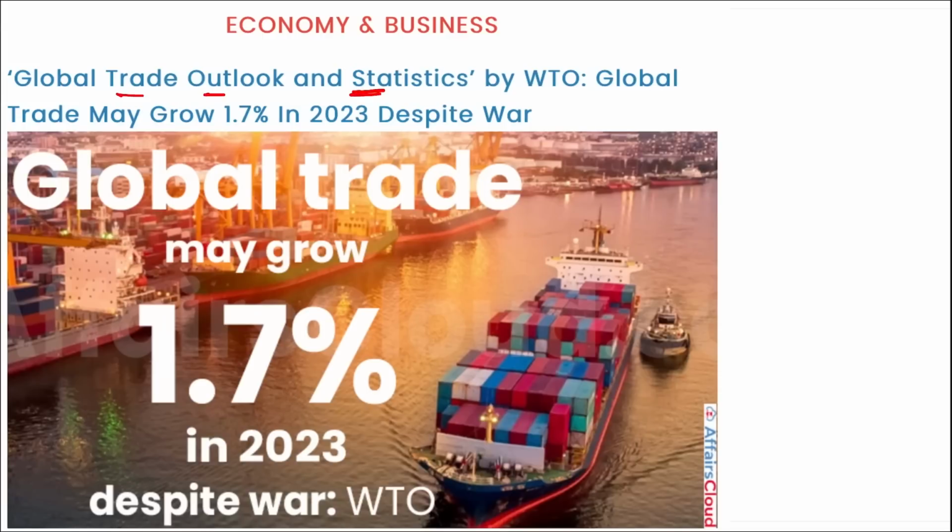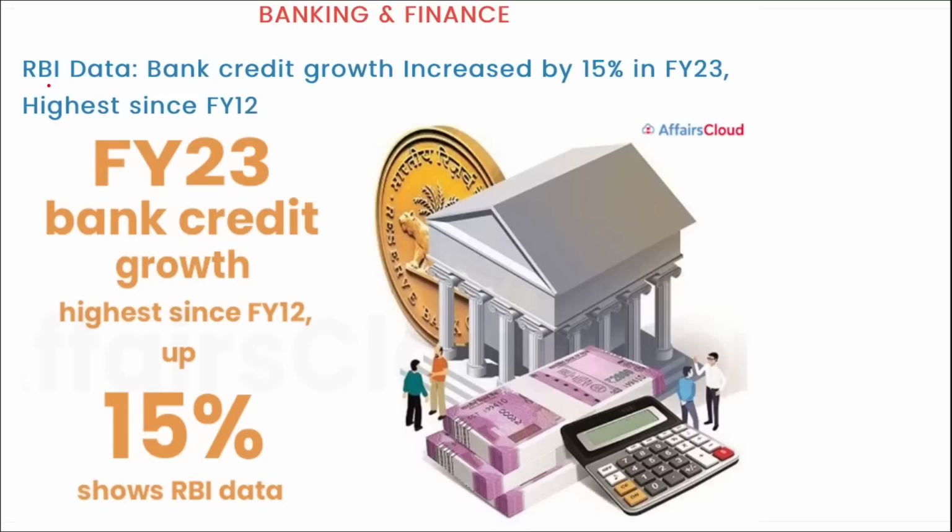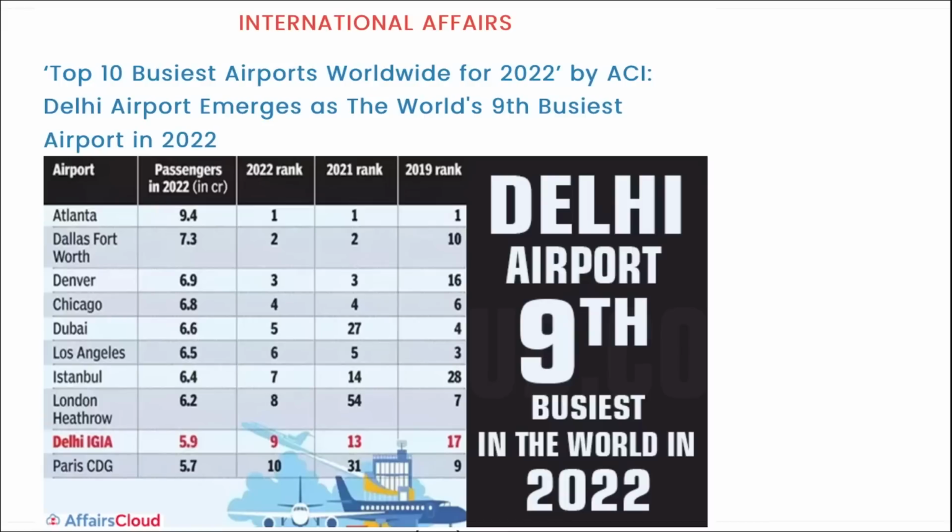Global Trade Outlook and Statistics was released by WTO, and here global trade is expected to grow by 1.7% in 2023 despite the war-like situations and the banking crisis that is going on. RBI data says that bank credit growth has increased by 15% in fiscal year 23 and is the highest since fiscal year 2012. Next, if we talk about the top 10 busiest airports worldwide, according to this data, Delhi's Indira Gandhi International Airport was on the 9th position in terms of the world's busiest airport in 2022.